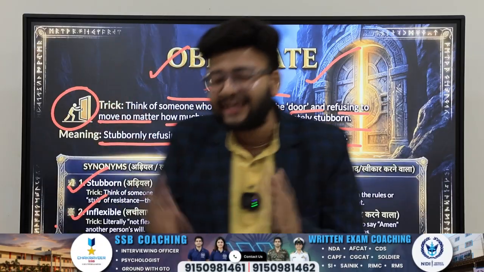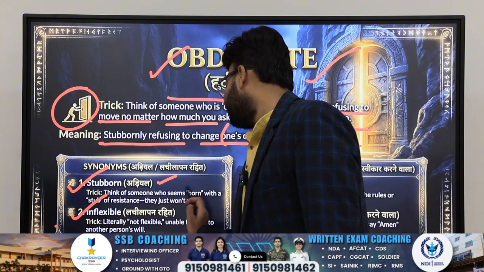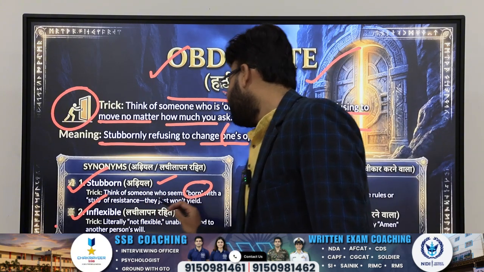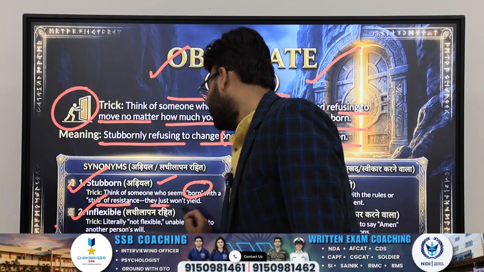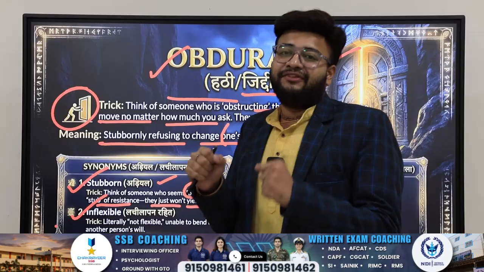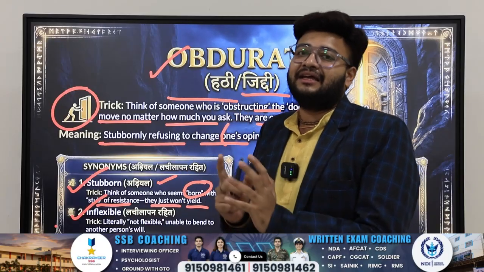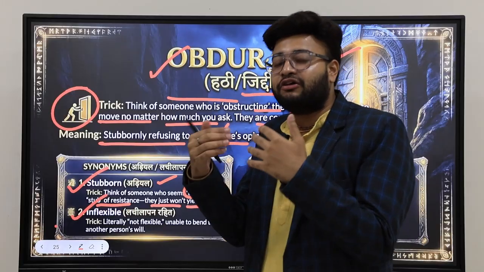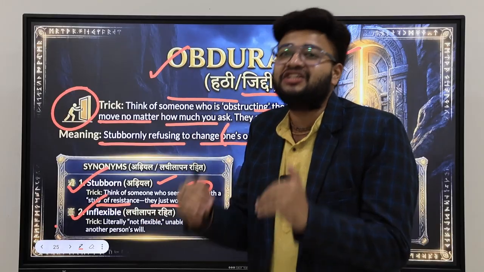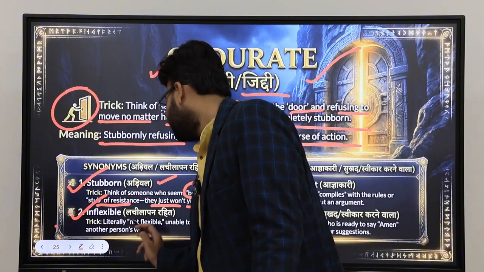We will learn the tricks of the synonyms and antonyms as well. How to learn stubborn? Think of someone who seems born with a stub of resistance. They won't just yield. They are very stubborn in nature, they are stuck. Whatever they have thought is stuck in their head, and you cannot change their opinion or their course of action very easily. So, those people are stubborn.